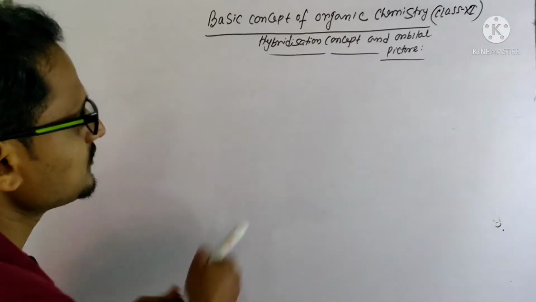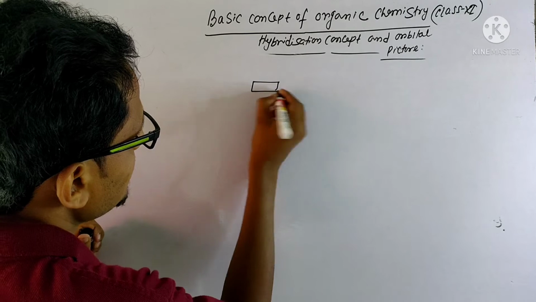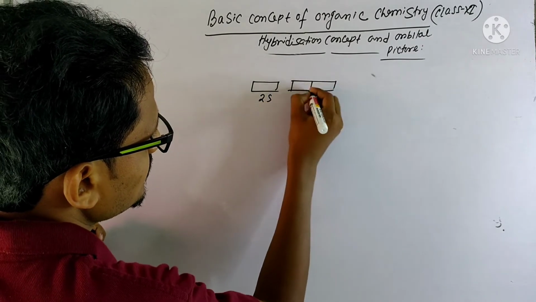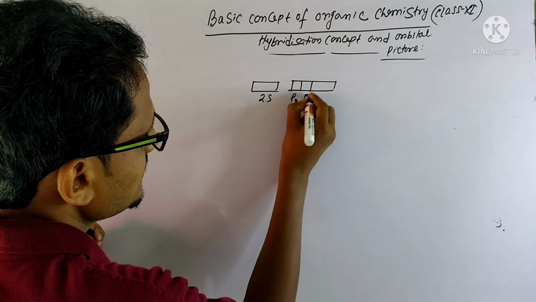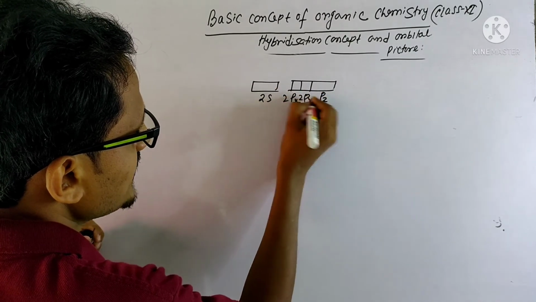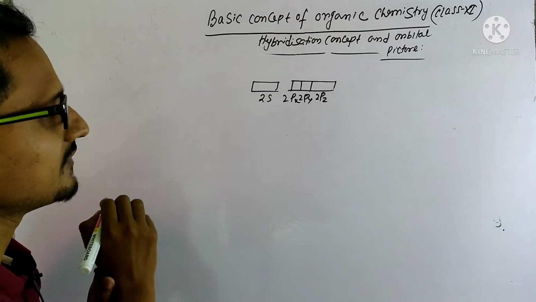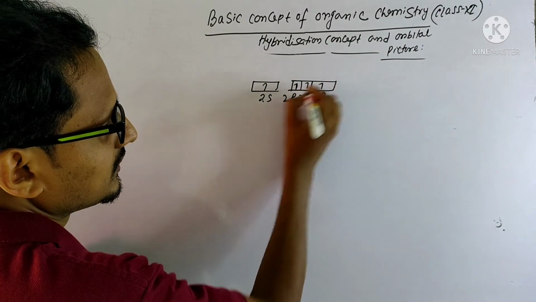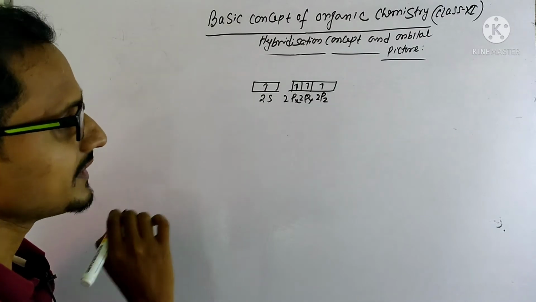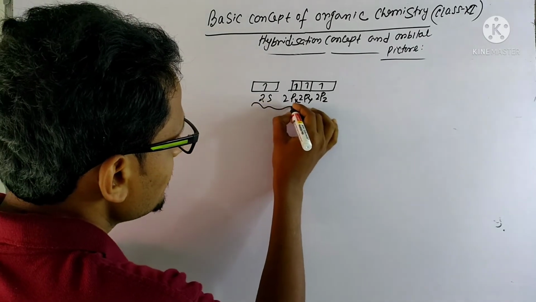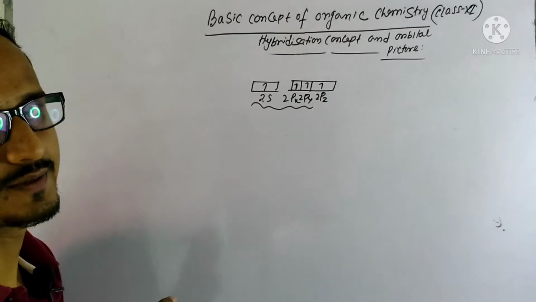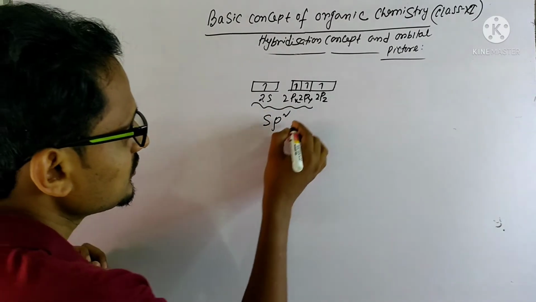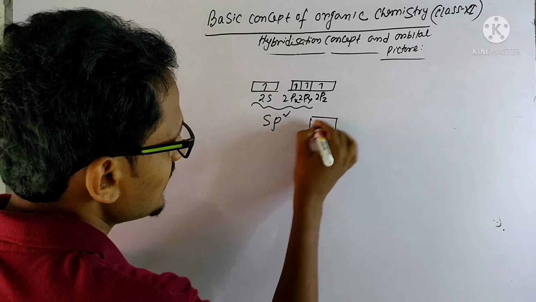Now in the case of sp2 hybridization, this is the 2s orbital of carbon, and these are the 2p orbitals of carbon, 2px, 2py and 2pz, each having 1 electron. Now sp2 means 1 s orbital and 2 p orbitals will be hybridized, and the other 1 orbital will remain unhybridized.